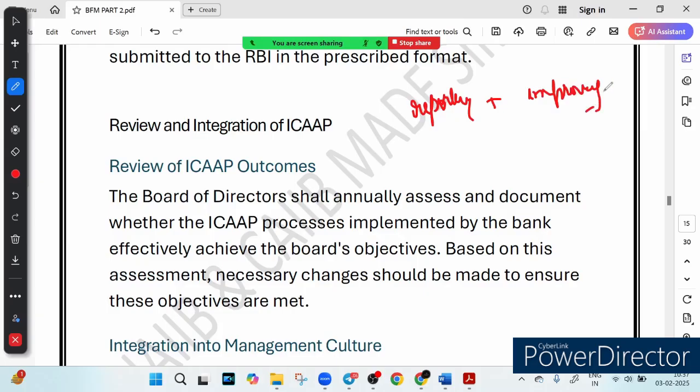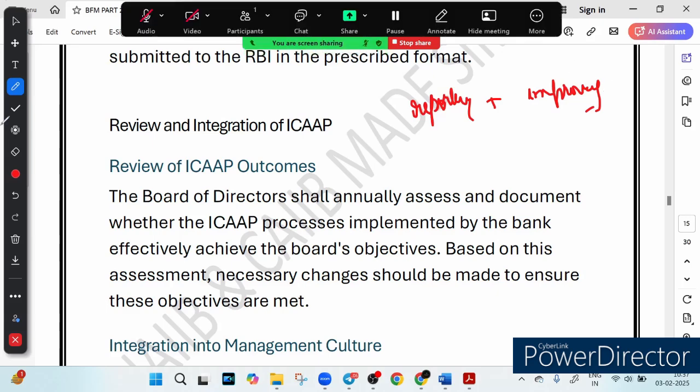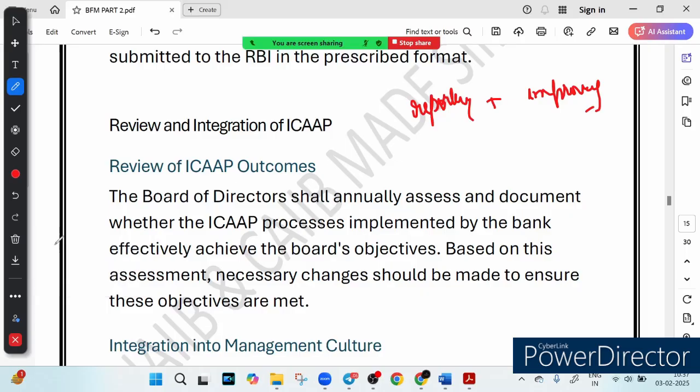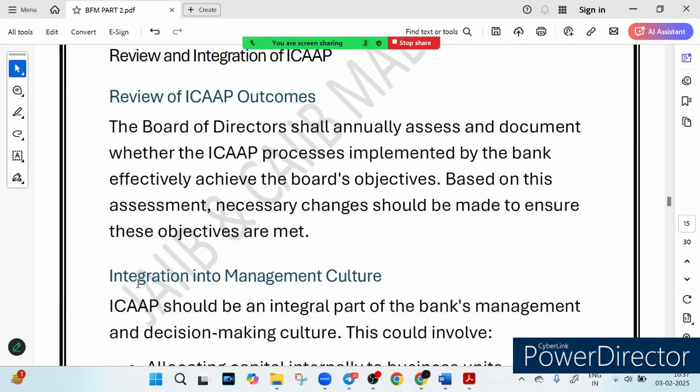So what did we learn till now? We have learned that internal control ensures accuracy and prevents conflict of interest, and the ICAAP report must be regularly submitted to RBI for accountability. So a question may be asked, to whom must this ICAAP report be submitted? The answer is RBI. Okay, I hope this makes the concept clear.